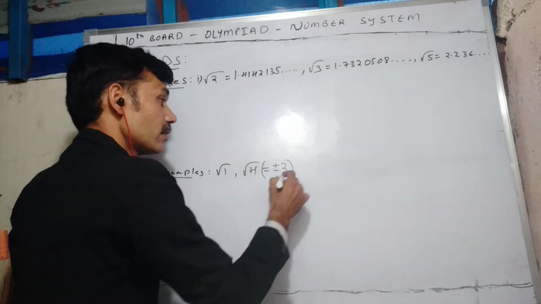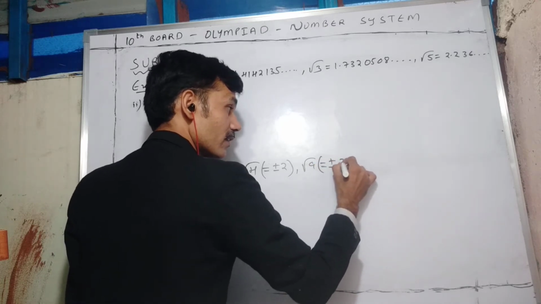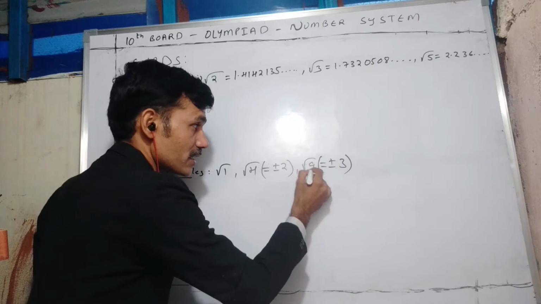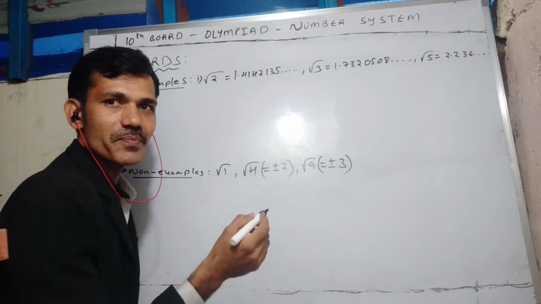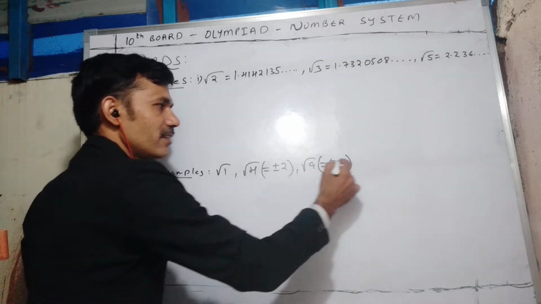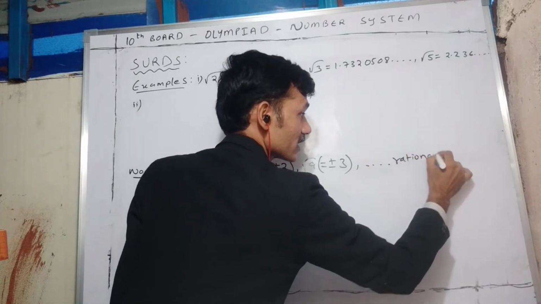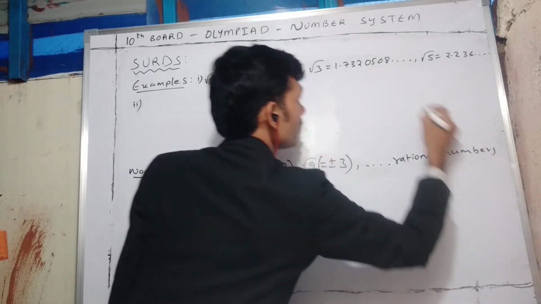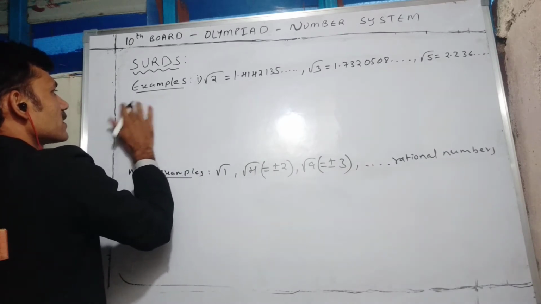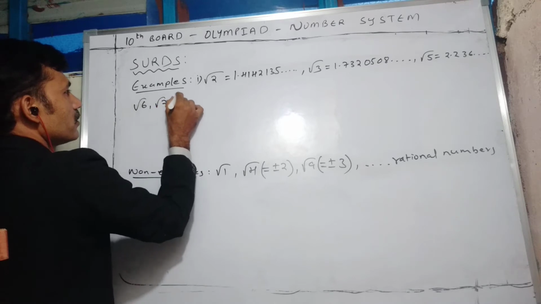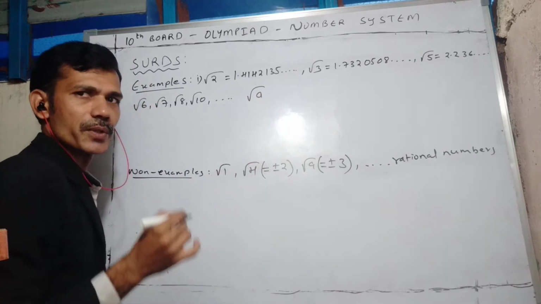Similarly, square root of 9 I can't take, because here 9 is also called the radicand. Later we'll discuss it. If that radicand is a perfect square, then we'll get rational numbers, we won't get irrational numbers. Similarly, root 5 afterwards, dot dot dot, you can write so many things: root 6, root 7, root 8, root 9 will not come, root 10 and so on. In general, root A you can say.